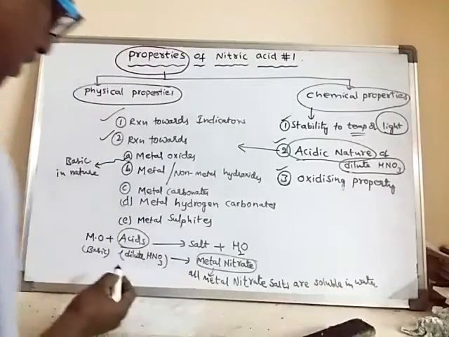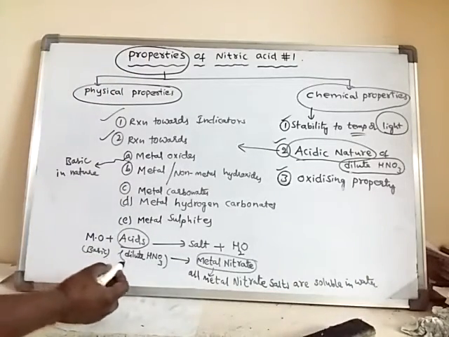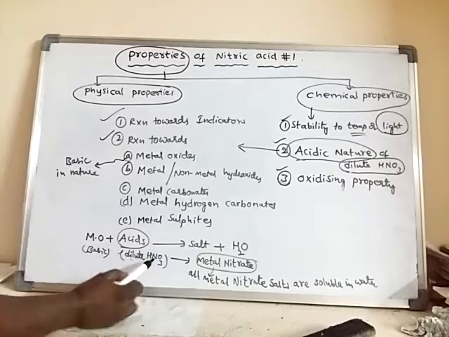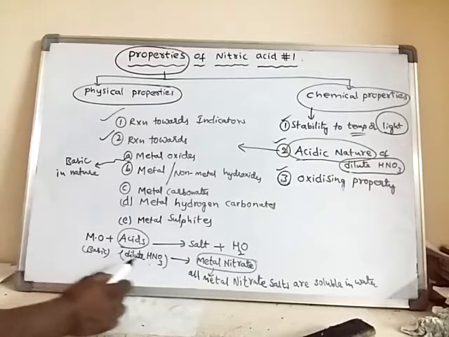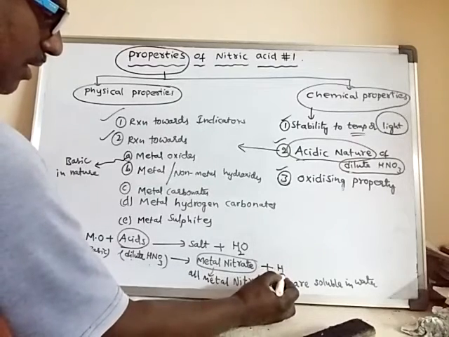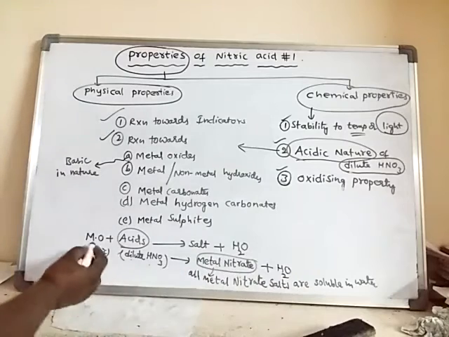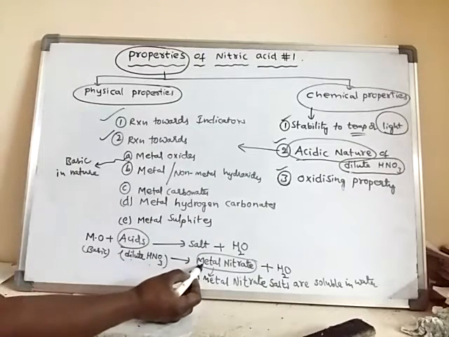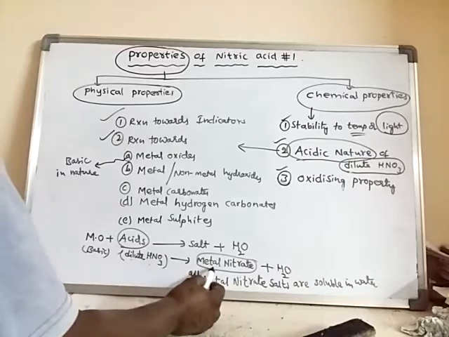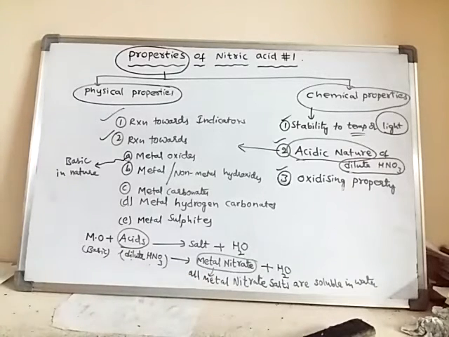So even with dilute nitric acid, these metal oxides are able to form salt and water. Which salt are they able to form? They are able to form metal nitrates. These metal nitrates are soluble in water.